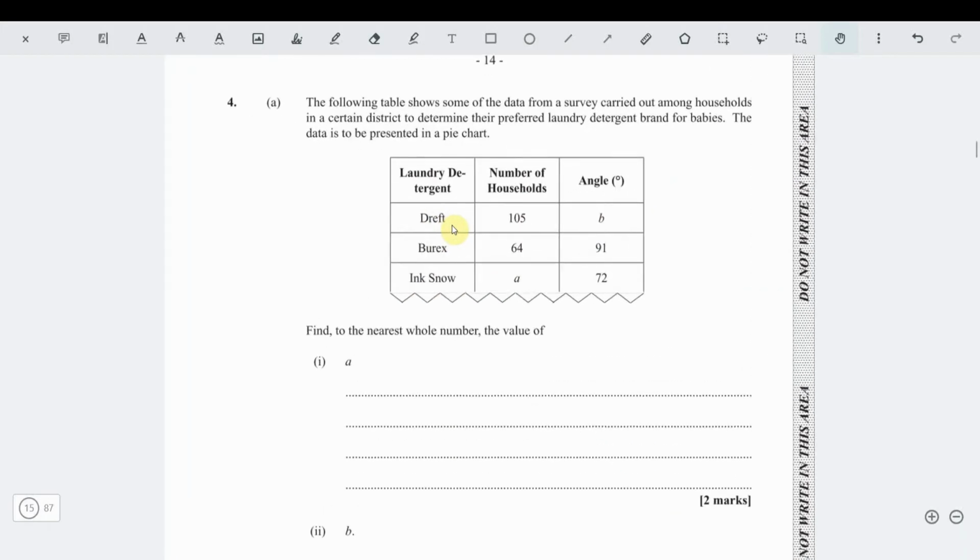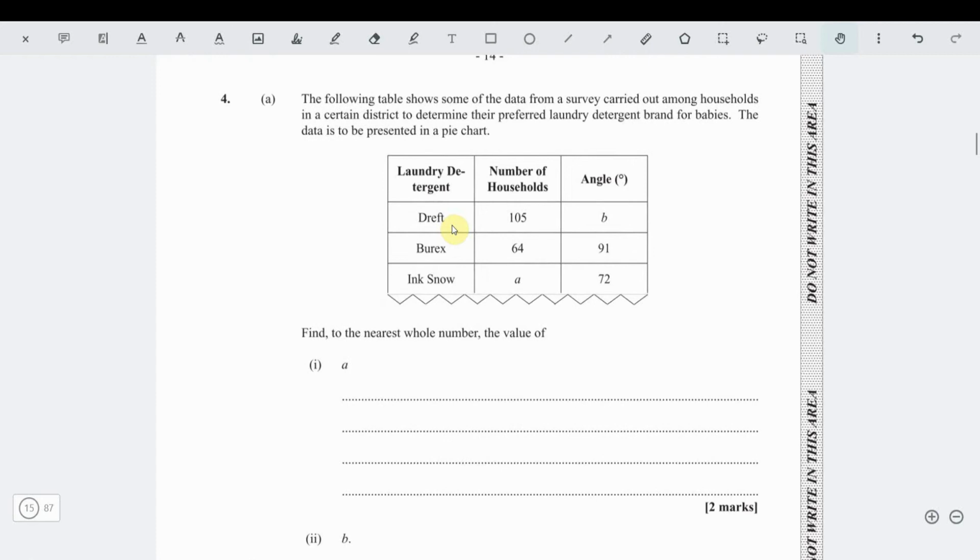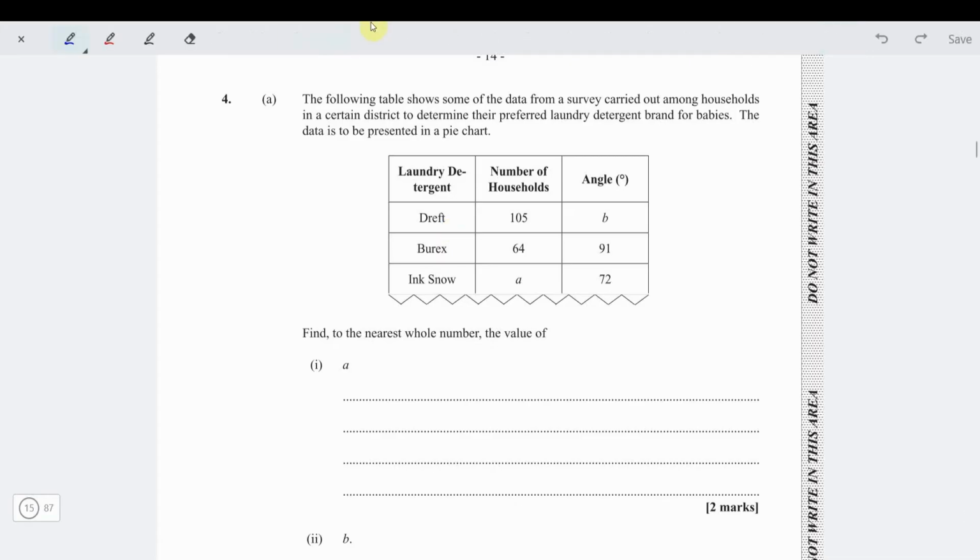Alright. Question 4. Wow. It says the following table shows some of the data from a survey carried out among households in a certain district to determine their preferred laundry detergent brands for babies. The data is to be presented in a pie chart. Then they said to work out B and to work out A. No problem. We need to work out B and we need to work out A.